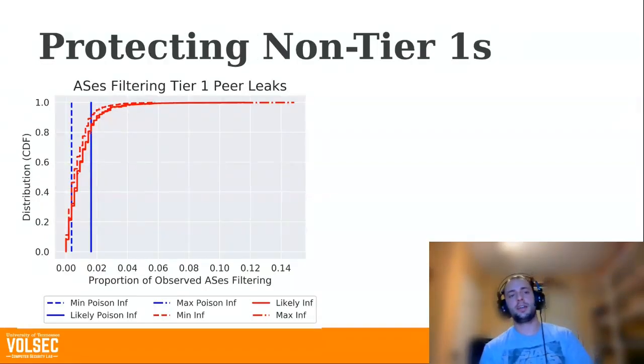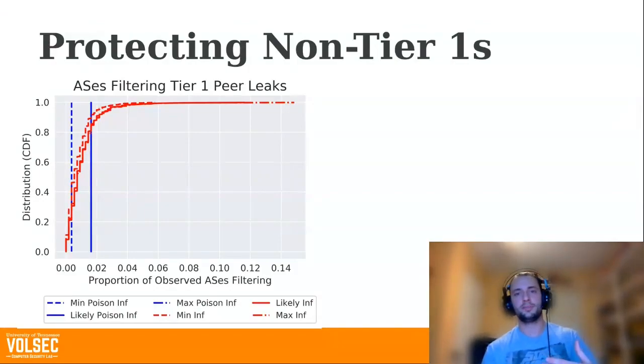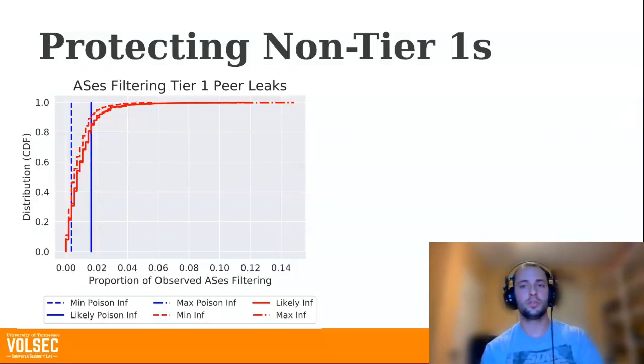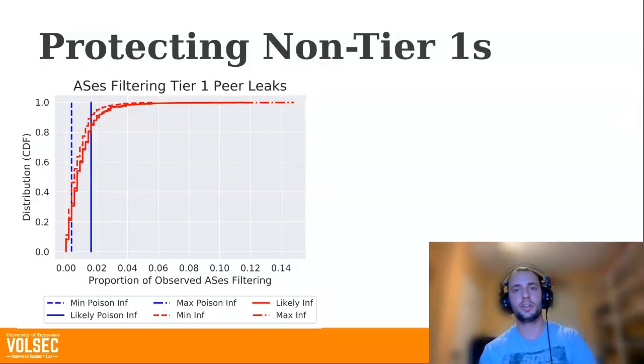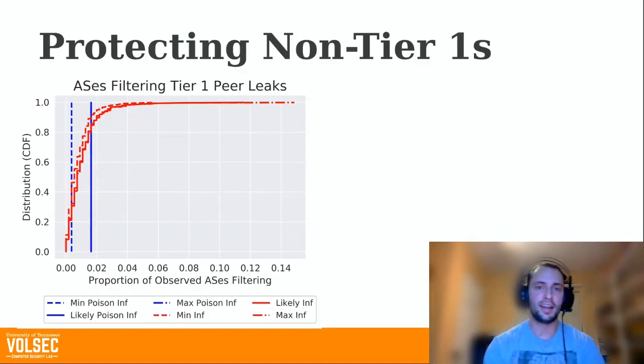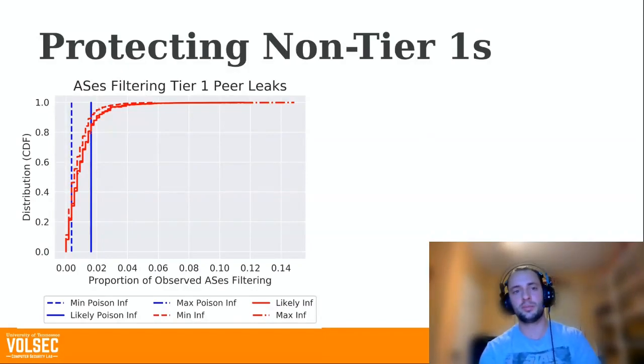So our second target set were non-tier 1 ASs, and these are the peers of tier 1s who are not themselves tier 1s. This allows us to look at our large ISPs being protected by this, and are we seeing penetration of these types of protection rules outside the peering clique? And so I'm not going to walk through the CDF, but essentially no, we don't see a lot of protection of these ASs. What little we do see is generally protecting networks near tier 1 networks, like Comcast. There is some protection of those types of networks, but in general we don't see a lot of Peerlock protection of ASs that are not within the peering clique, at least from our target set.